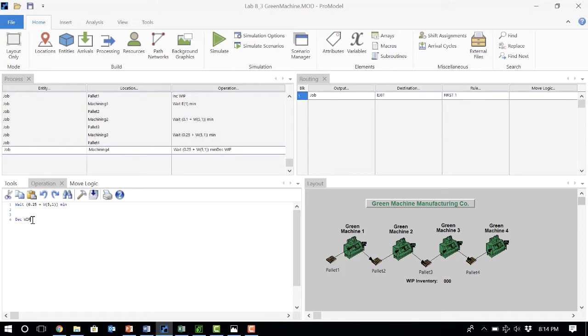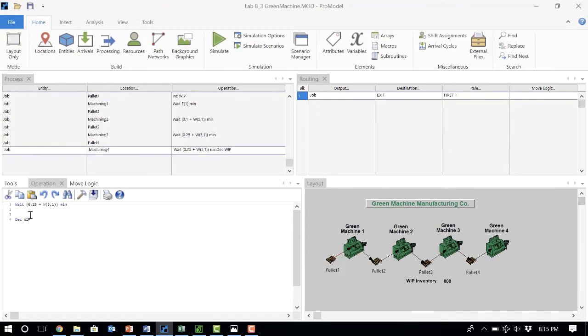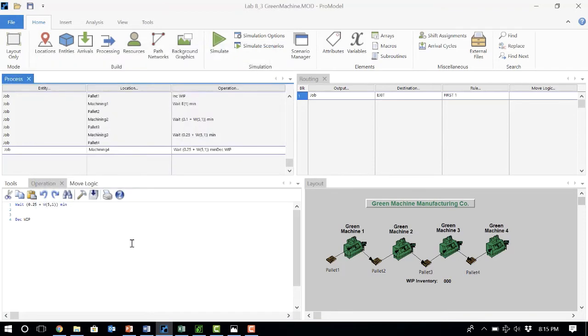This part is easy too. We have created and calculated working process variables in different problems many times. When they get to the system, we increase working process, and when they are done at machine 4, after the wait time, we decrease working process. What I want you to do now is simulate this for one replication for 250 hours.